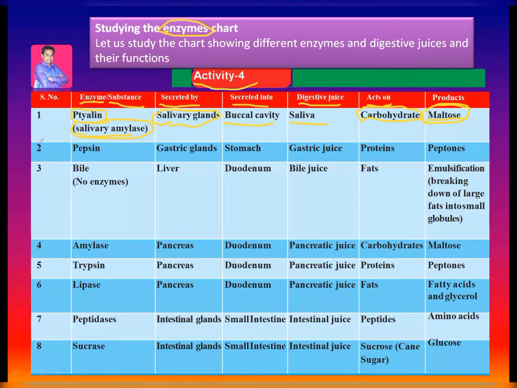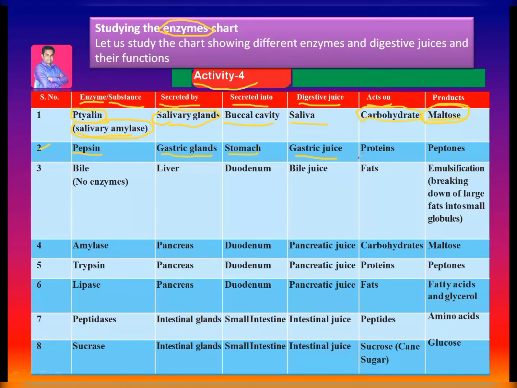Next, the second one. The enzyme is pepsin, secreted by the gastric glands into the stomach. The juice it is contained in is gastric juice.